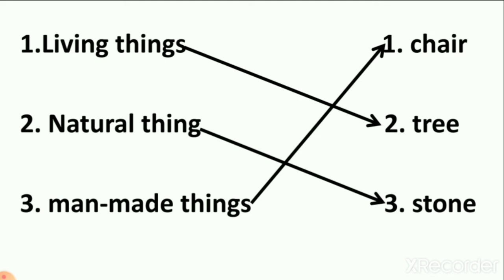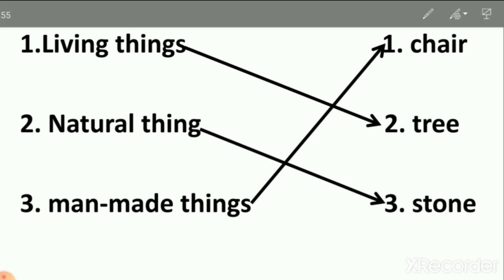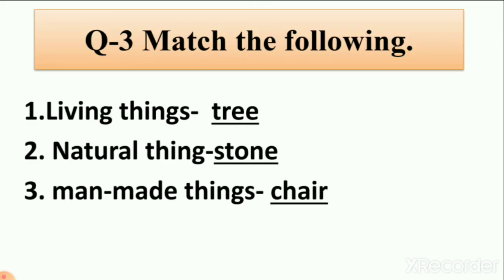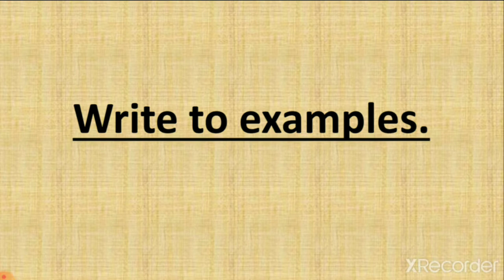So here we write the answer with the question: living things, tree; natural things, stone; man-made things, chair. So now you can understand which are living things and which are non-living things.